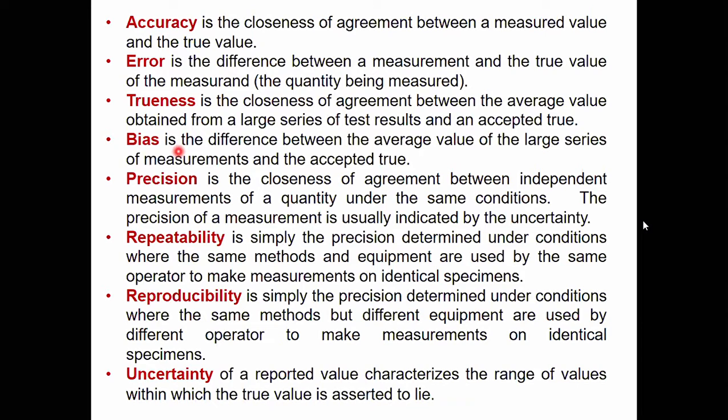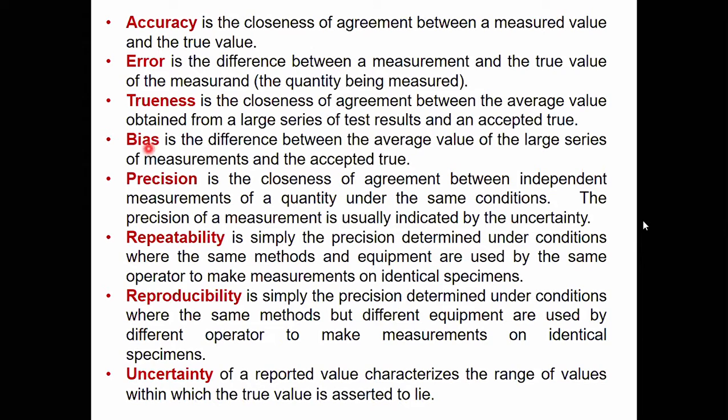And bias means the difference between them. So bias is basically similar to error, only for a large number of measurements. If you take the average of 10 readings as your reading, the difference between the true value and your average reading is the bias. If you take only one reading, we call the difference error. But for the average of 10 readings, we call it bias.